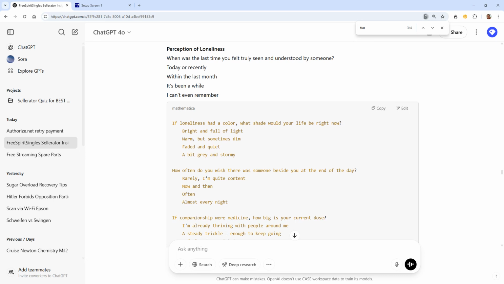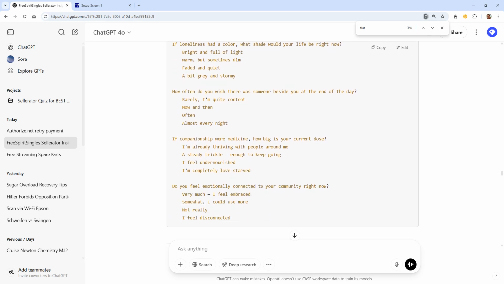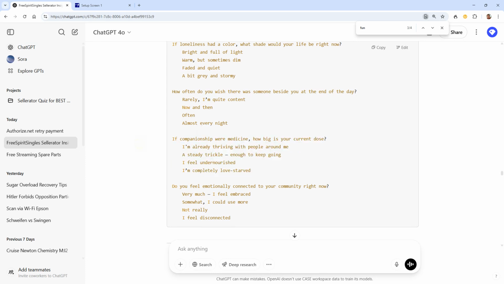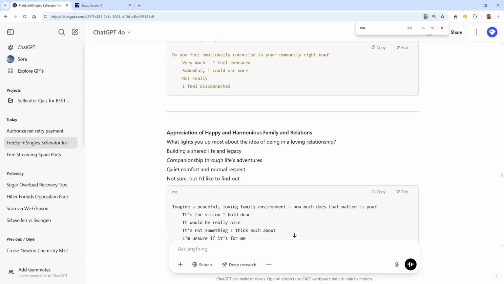So let's say here, if loneliness had a color, what shade would your life be right now? So that's like a much more playful kind of wording, right? If companionship were medicine, how big is your current dose? So it's quite fun what it makes out of that.